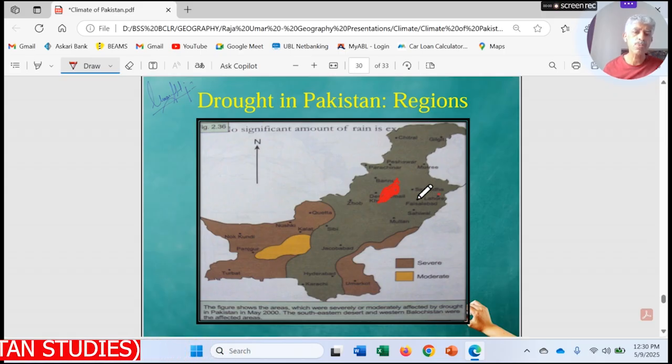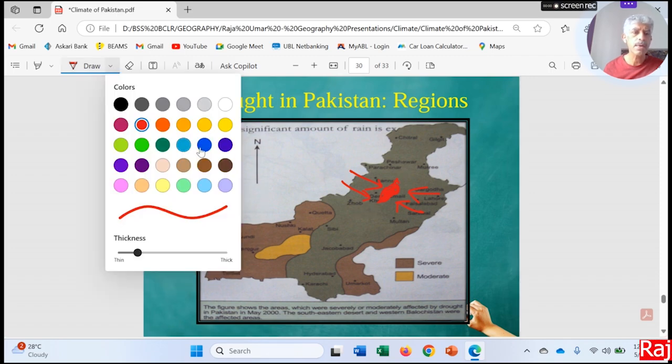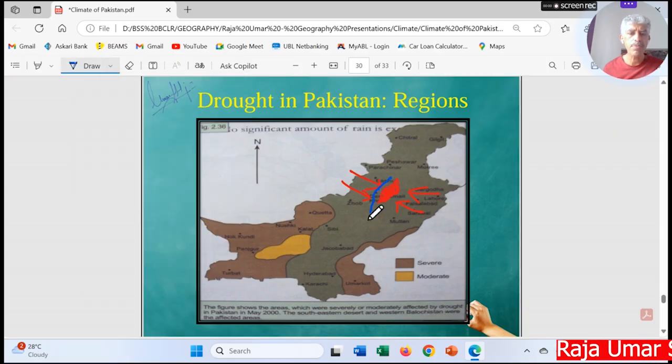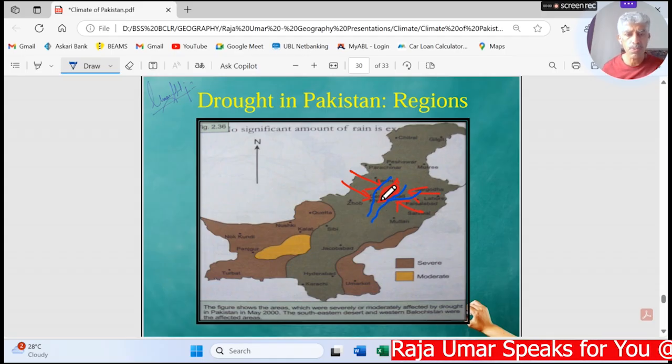is not over there, because the monsoon winds reach this area very easily, and even the western depressions during winters reach this area. And as you know, two rivers pass very close to the Indus River, and the Jhelum and Chenab join together, and then the Chenab passes through this way.